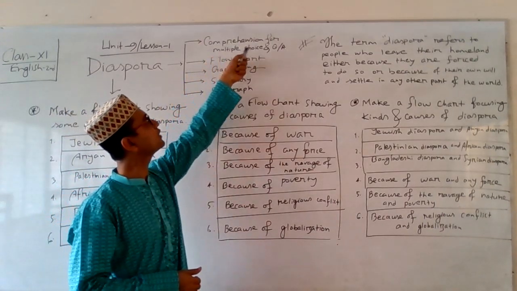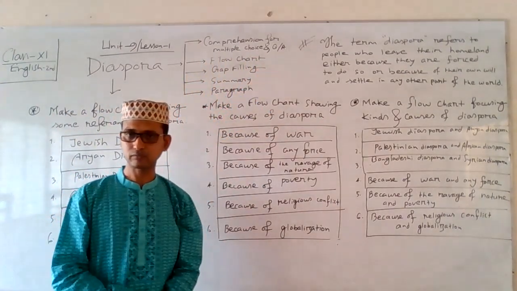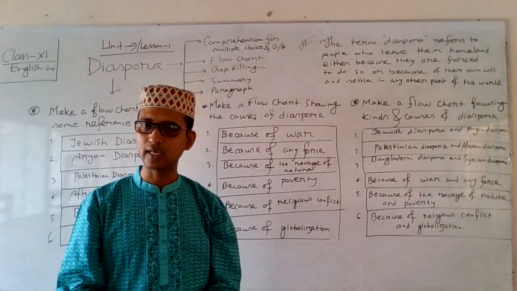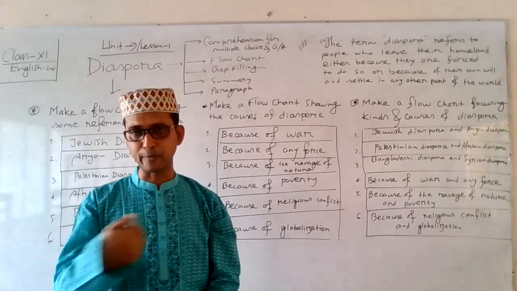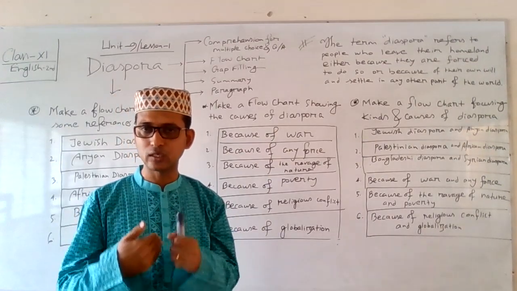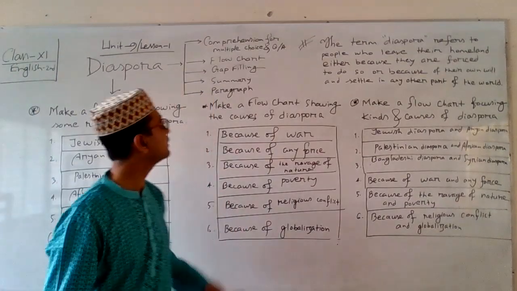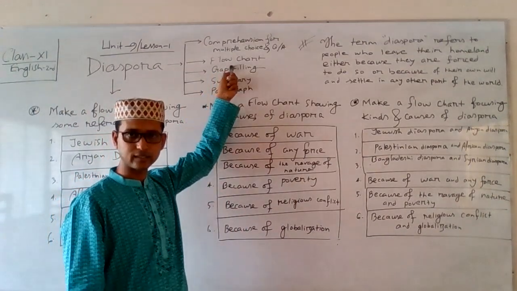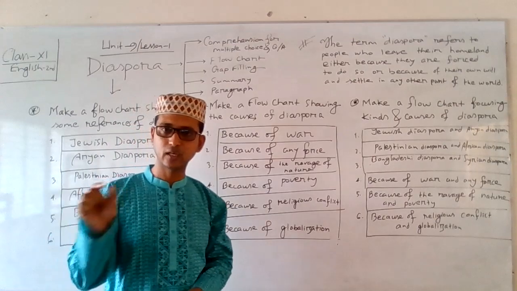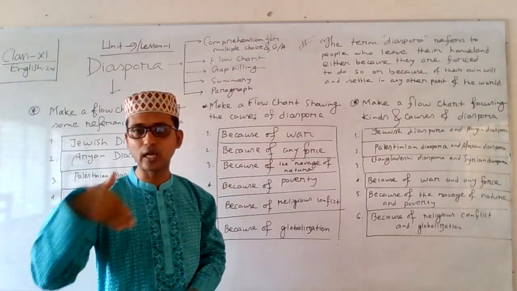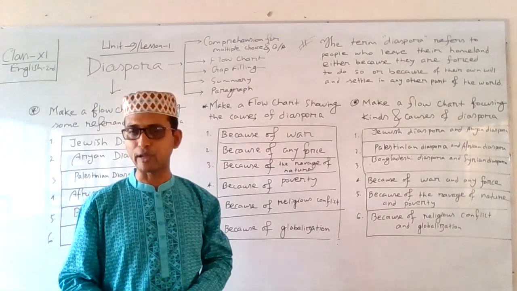First of all, comprehension for multiple choice and question answer. Here you can get 5 multiple choice questions and 5 question answers, 5 plus 10, in total 15 marks question you can get from here. And secondly, this is the flow chart. Start will be given and a clue will be given at first. Depending on the first clue, you will have to answer other 5 clues.